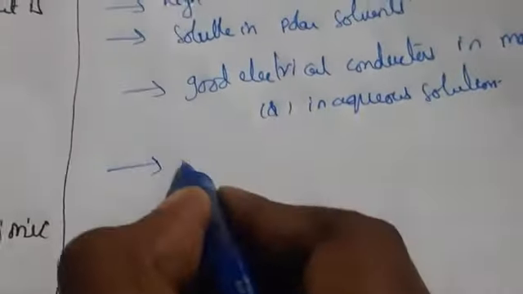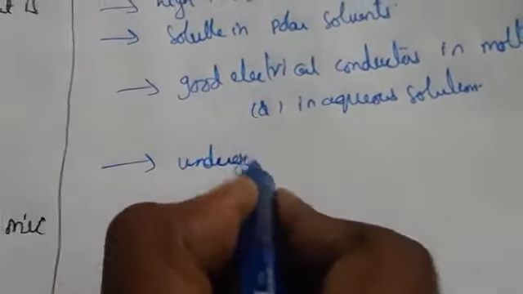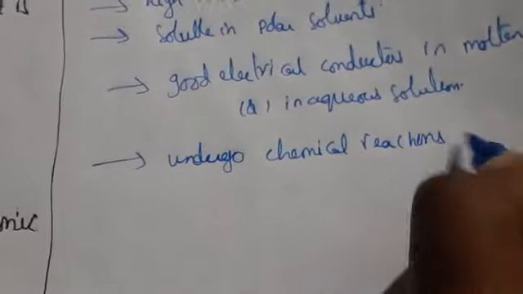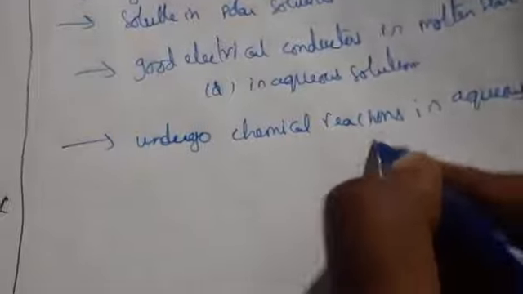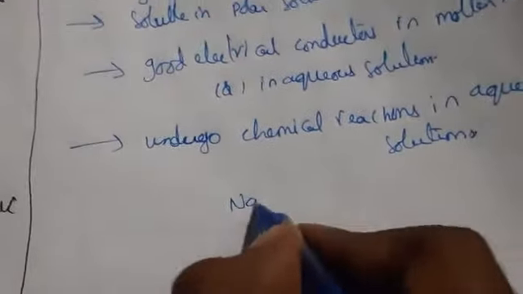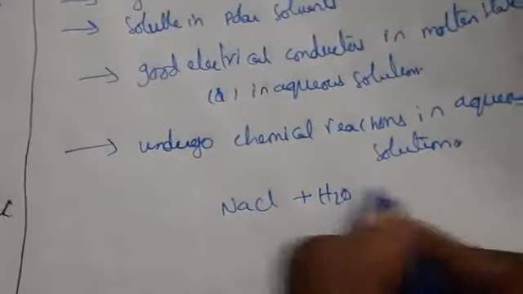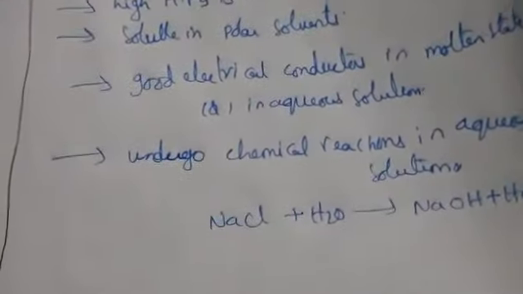So what does this mean? Ionic compounds undergo chemical reactions in aqueous solution. In water molecules, these solutions will form chemical reactions easily. NaCl plus H2O when you react will form NaOH plus HCl. So it can easily form the reactions.